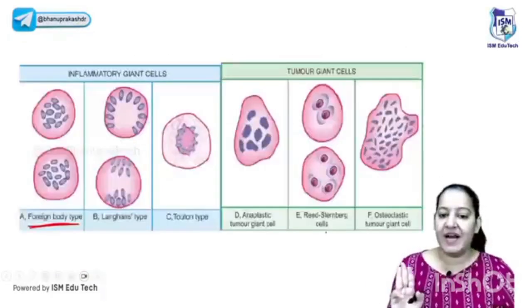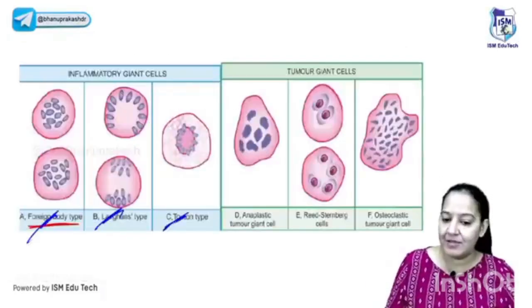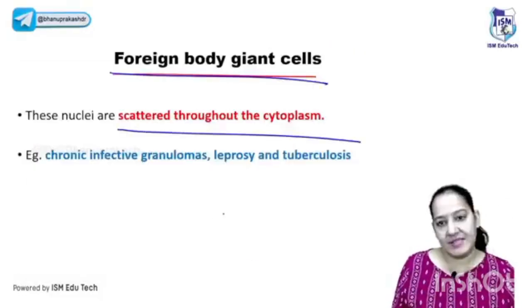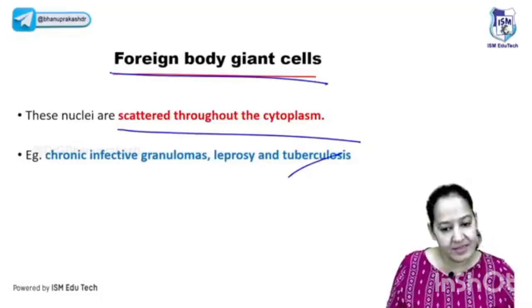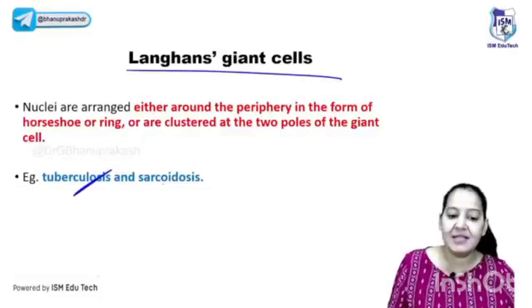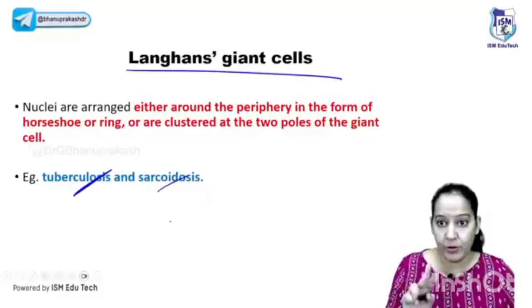Yes, see. So the 3 types of the giant cells, the 3 important types. The first is the foreign body, then Langhans, then Touton. I'm coming on the tumor giant cells also. See these 3 first. In the foreign body giant cells, the nucleus is scattered throughout the cytoplasm. Example, you have to learn here is the TB, sarcoid, foreign body. The second is the Langhans. I told you reverse, I guess. Examples. Here in Langhans, the example is TB and leprosy. I told you reverse, but learn this one.